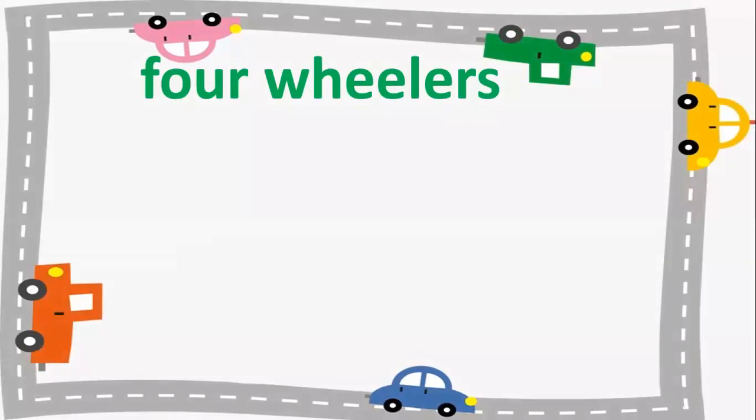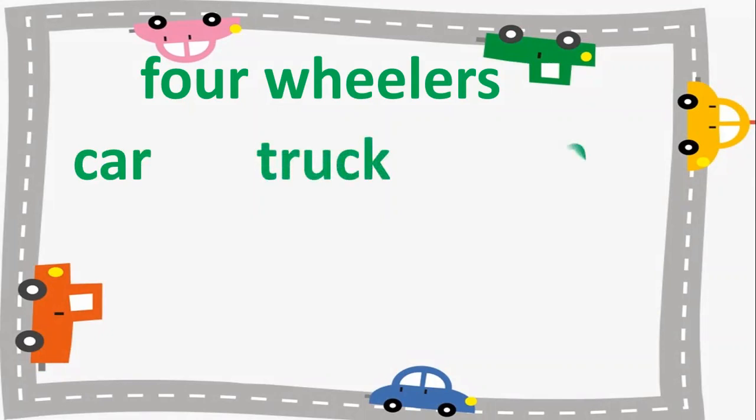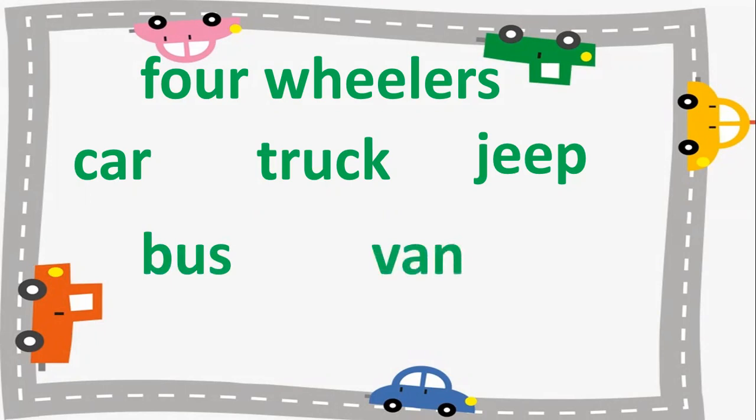Now have a look at four-wheelers. Car, truck, jeep, bus, van. All these are four-wheelers and all these are land transport or road transport because all these move on road.